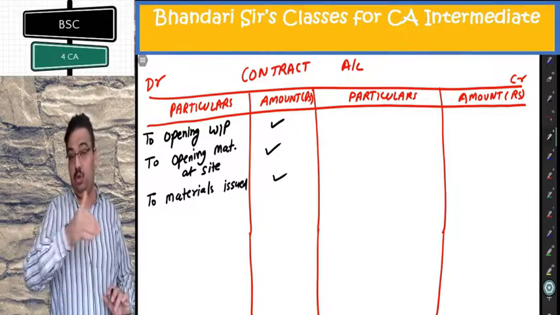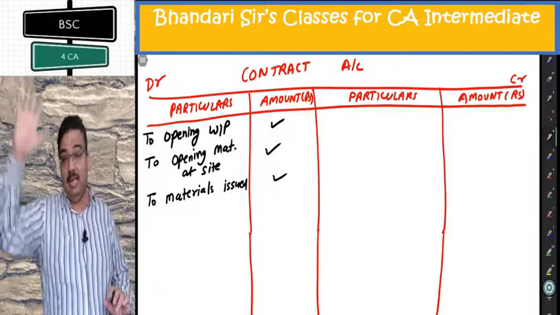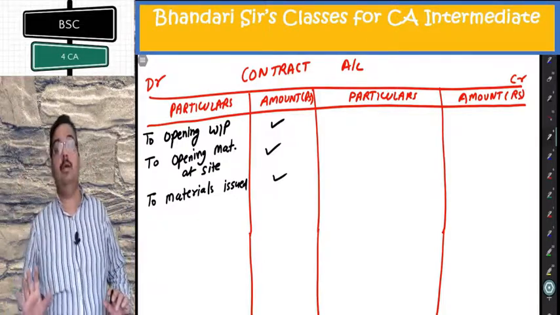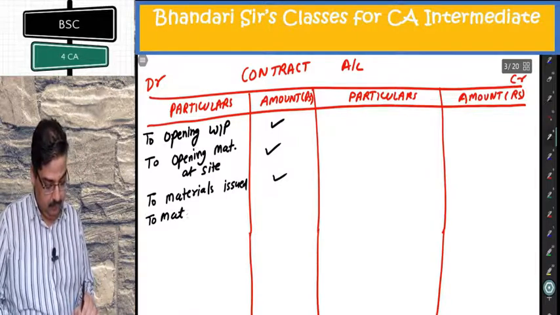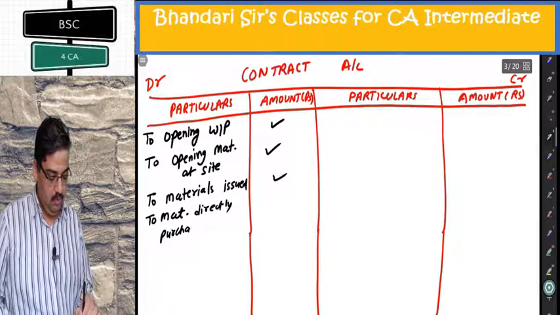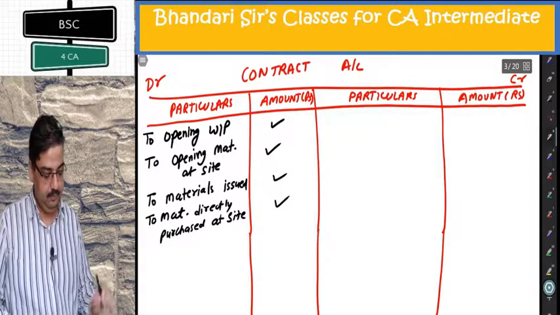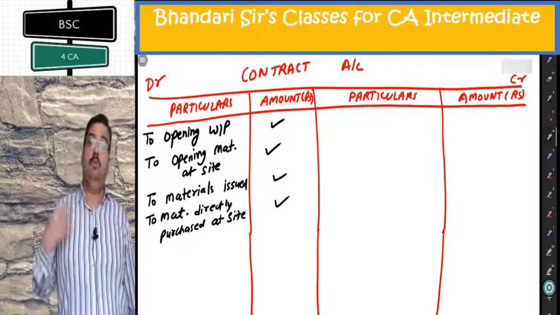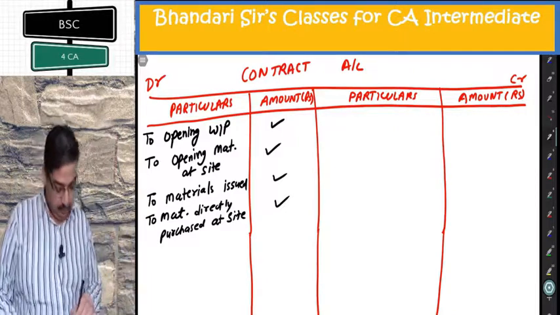So material issued to that will be there. If any direct material is directly purchased at that site, that can also come here. So to materials directly purchased at a site. Whatever is issued from the store or whatever is directly purchased there, both will come.